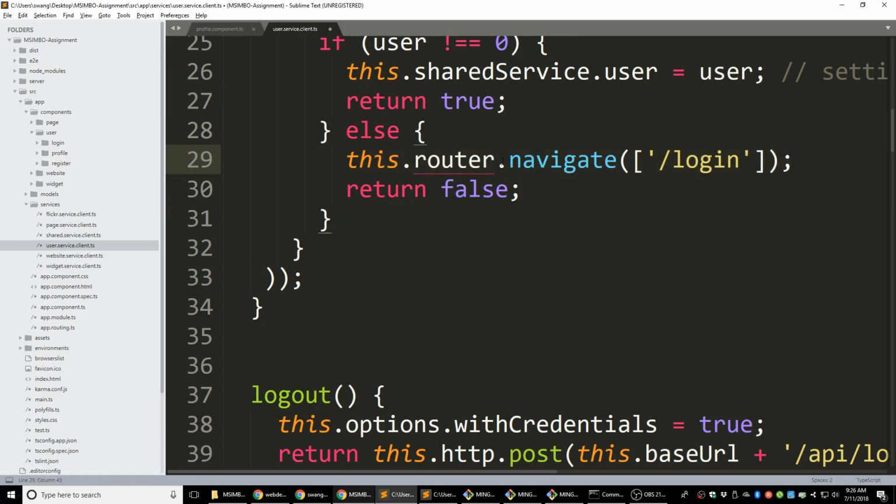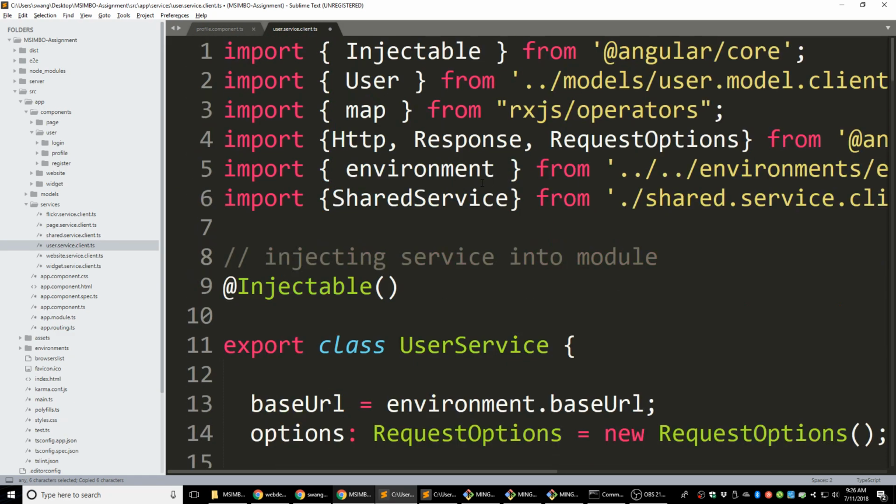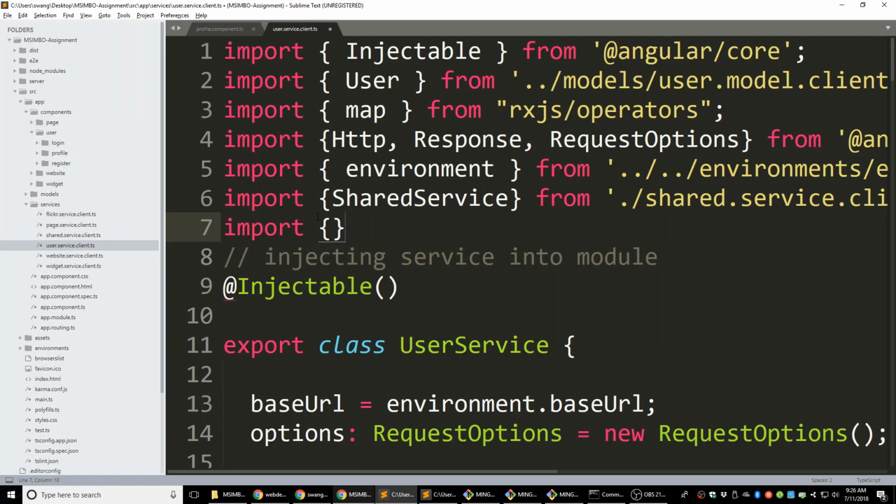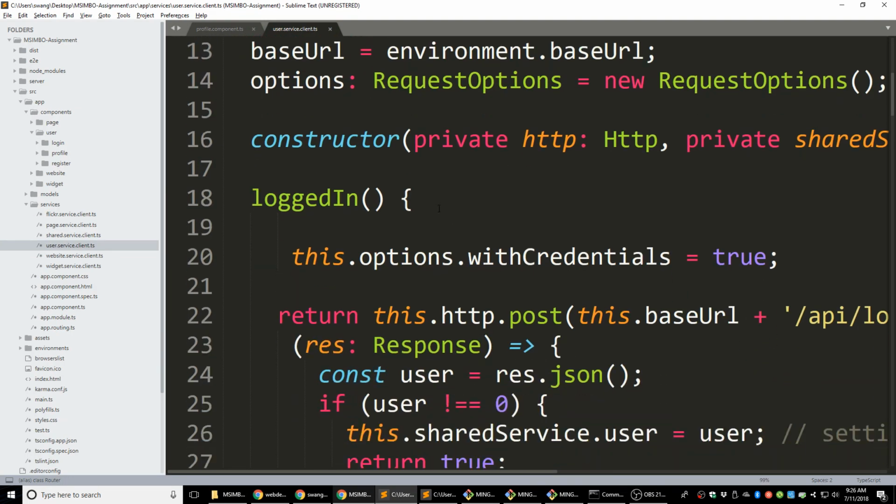Please log in. And we need to import the router here in this file. We don't have a router here. Let's import the router from Angular router, I believe. And let's put the router into the constructor. Private router, type of Router.